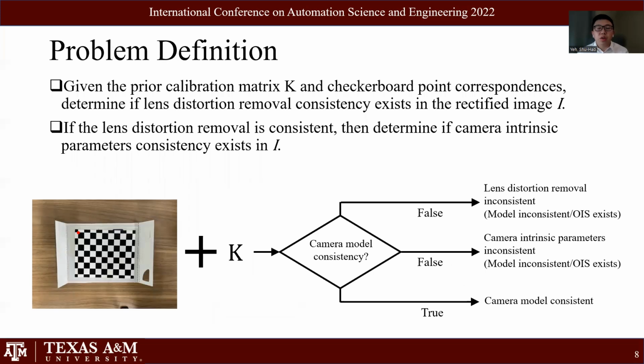Our problem is defined as follows. We take the prior calibration matrix and the checkerboard correspondence as input. We first determine whether lens distortion removal inconsistency exists in the rectified image. If the lens distortion removal is consistent, then we determine whether camera intrinsic parameter inconsistency exists in the rectified image.